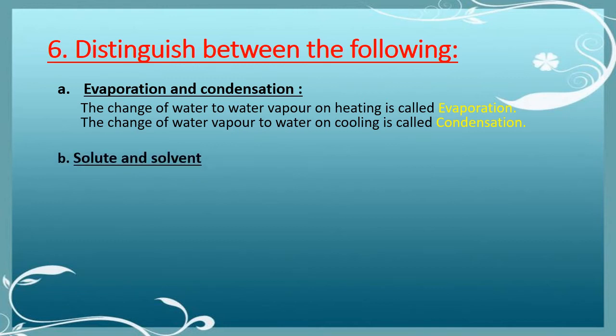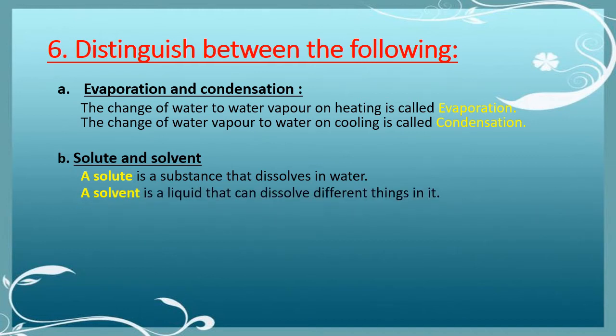Part B, solute and solvent. So first, a solute is a substance that dissolves in water. On the other hand, a solvent is a liquid that can dissolve different things in it. Suppose we are dissolving sugar in water. So sugar is a solute and water is a solvent.